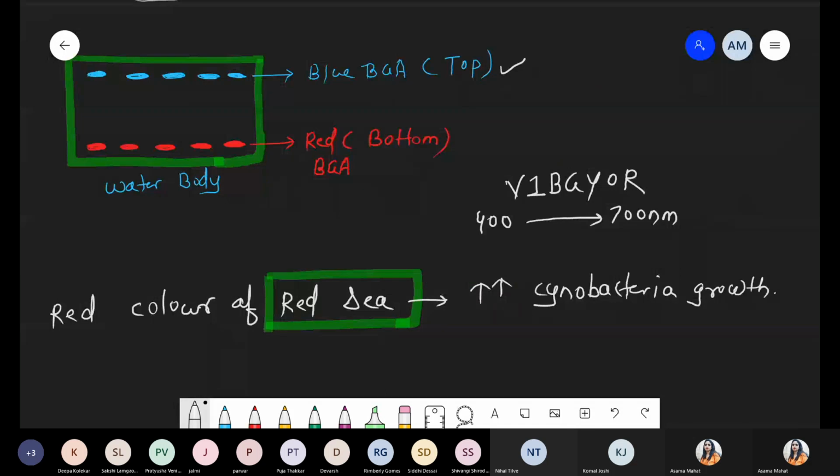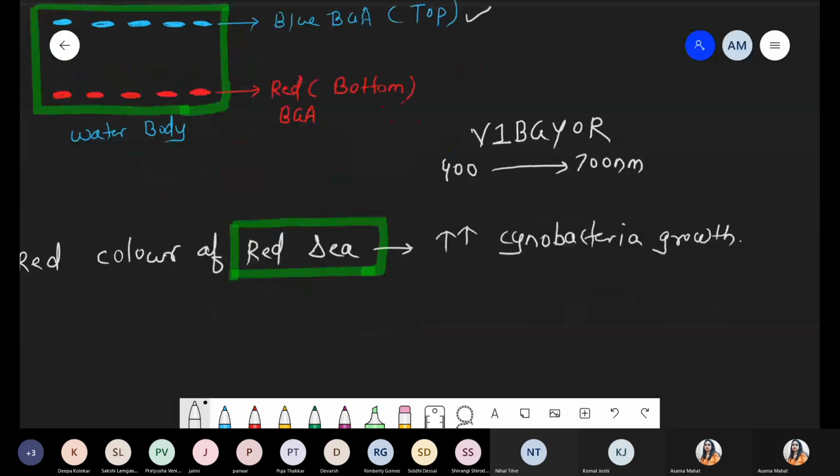And due to what happened? Due to excess growth of cyanobacteria, the ocean body or the sea body definitely becomes red in color. So the entire structure of that sea becomes red. Due to excess growth of cyanobacteria, they represent the Red Sea.